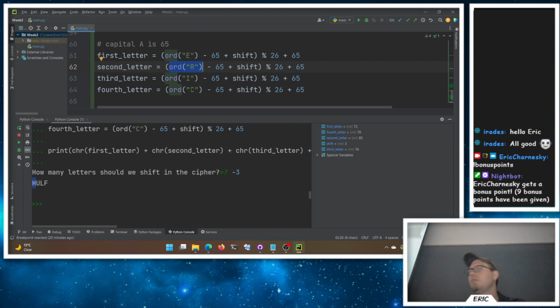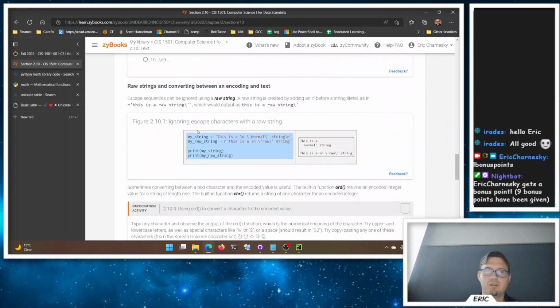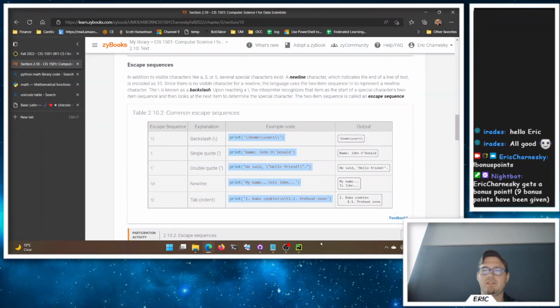Later when we talk about strings, we'll look at better ways to do this where you don't have to do it one letter at a time. We just aren't there yet. So if this feels like a lot of work, it is. It's okay. We just don't know all the things yet. We're just having a little bit of fun here. Okay? All right. I think that's text. It's Unicode.